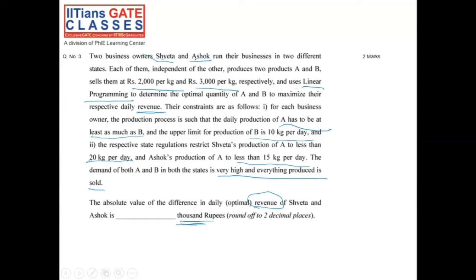Then we will see what is the difference between their optimal revenue. So let's start with Sweta. So we are solving for Sweta.